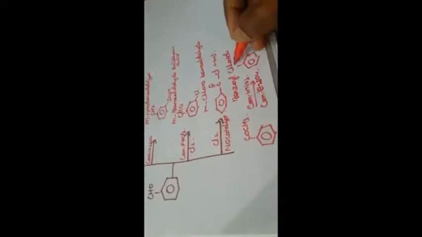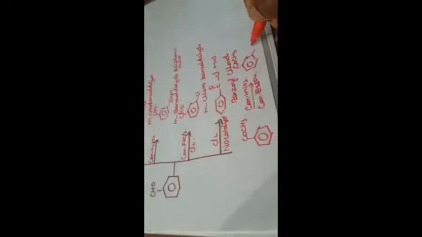In the presence of concentrated HNO3 and concentrated sulfuric acid H2SO4, meta-nitroacetophenone will be formed, with COCH3 and NO2. So this is meta-nitroacetophenone, formed from acetophenone.